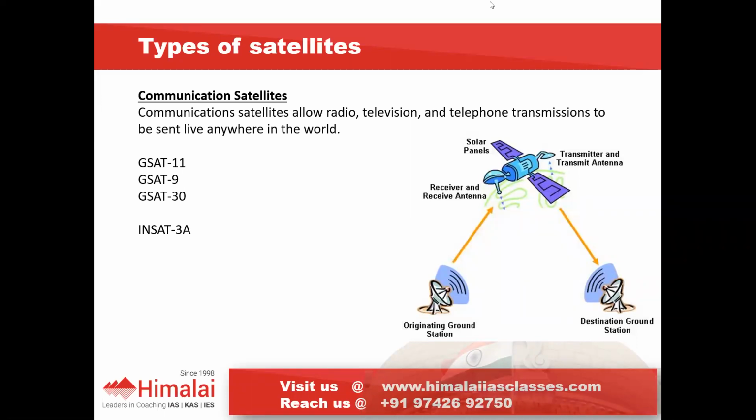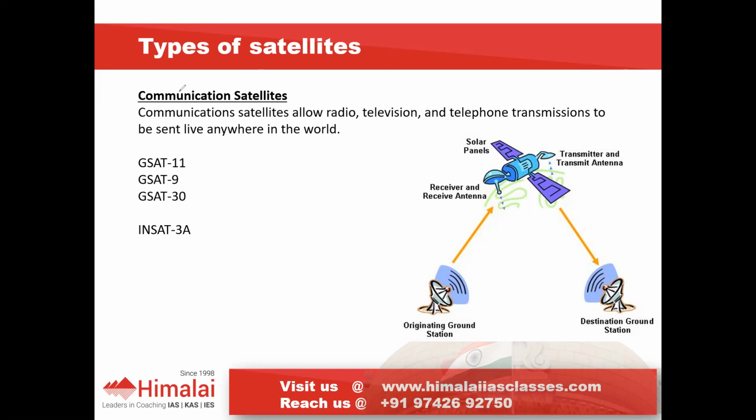First is the communication satellite, then the earth observation satellite, and next the space observation satellites, also called astronomical satellites, navigation satellites, reconnaissance satellites, weather satellites, and student satellites. Like this we have various types of satellites.